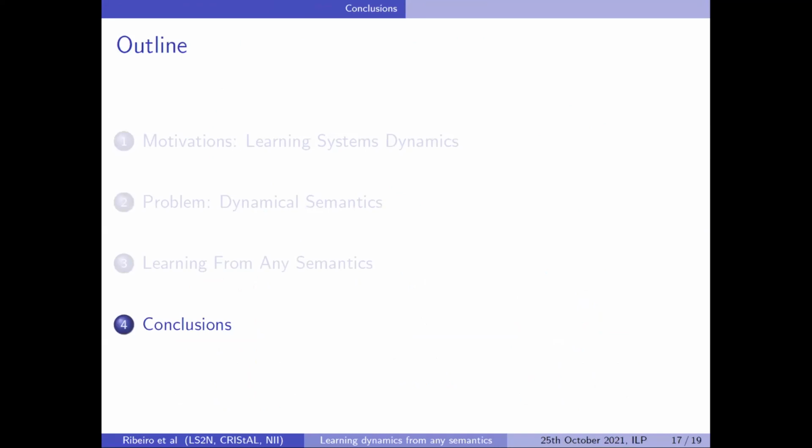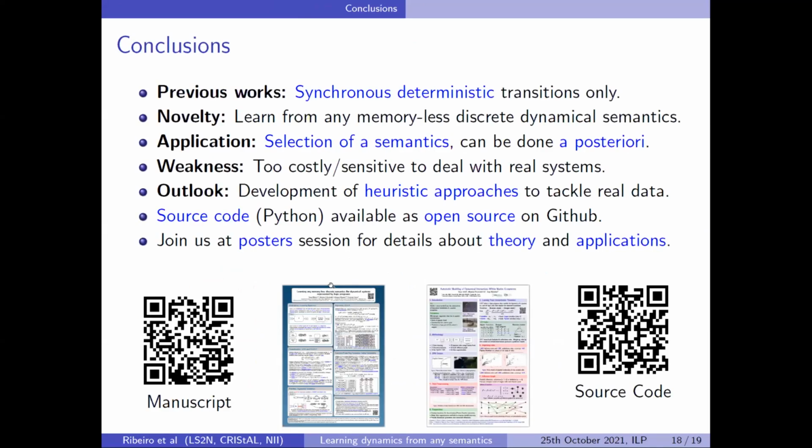So, conclusion. In our previous work, we only considered synchronous deterministic transitions. And now we can tackle any memoryless discrete dynamical semantics. The main application is that the selection of a semantics, which can be quite tedious for biologists, can now be done a posteriori. The biologist just comes with his observations, runs the algorithm, gets a model, and then he can play with it. If he doesn't know the semantics, he can even learn some constraints and get some hints about it. So that's the idea.